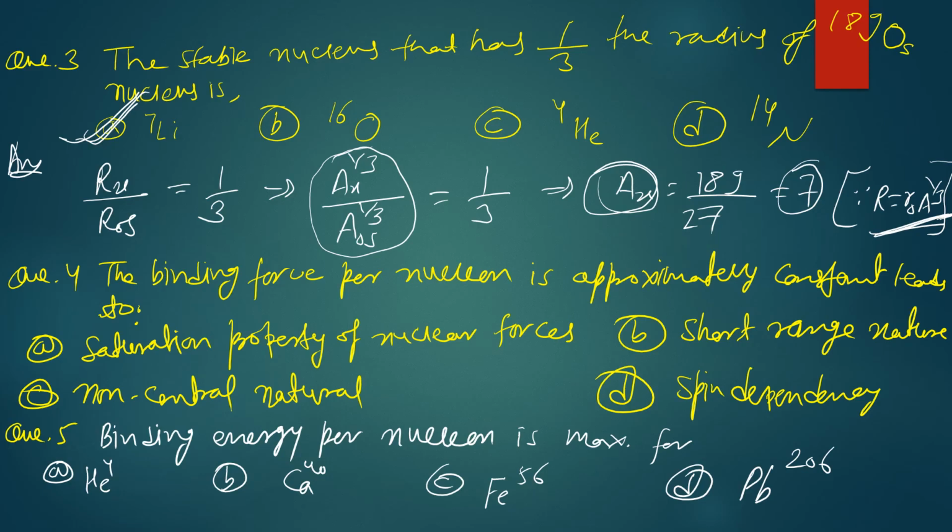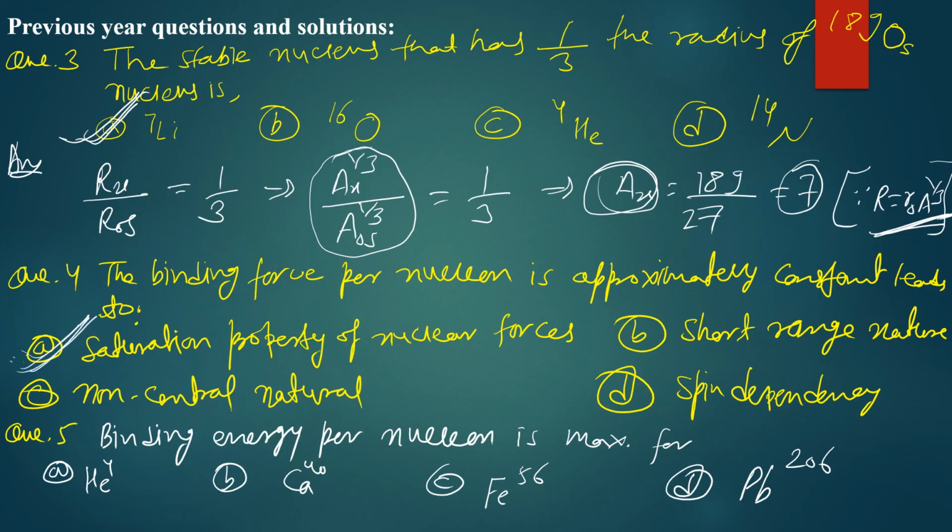Now question number 4: the binding energy per nucleon is approximately constant. What is the reason for the constant binding energy per nucleon? The first option is the saturation property of the nuclear force, B is the short range nature, C is the non-central nature, and option D is the spin dependency. We already discussed that this is due to the saturation property of the nuclear forces. So option A is correct.